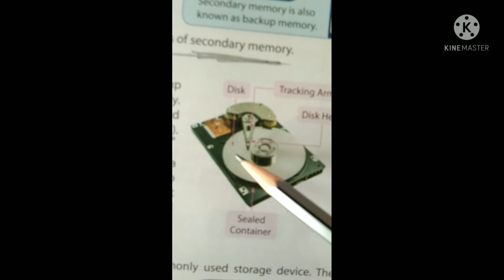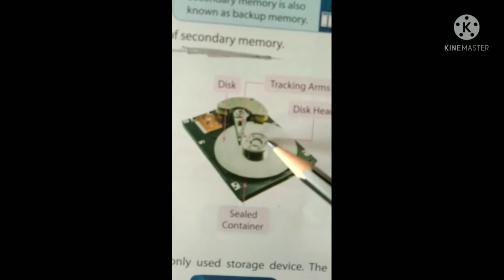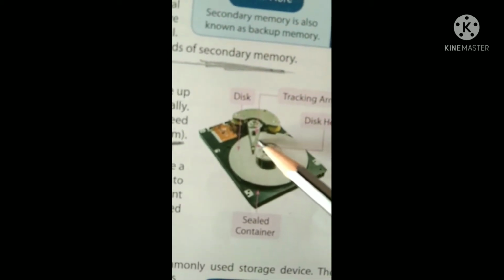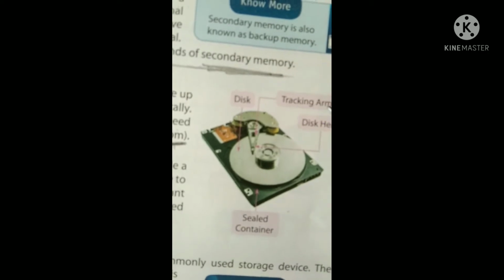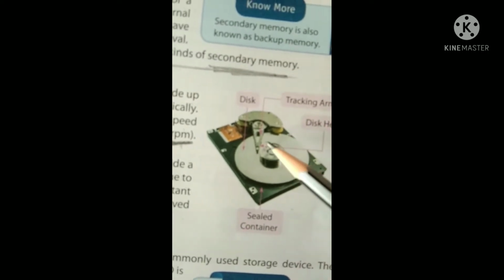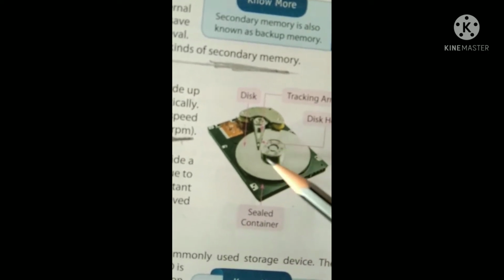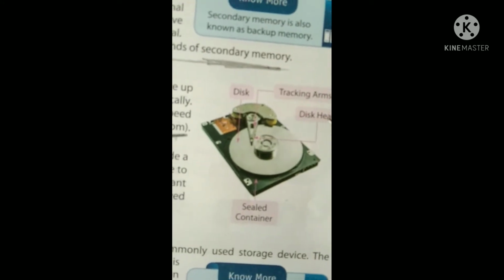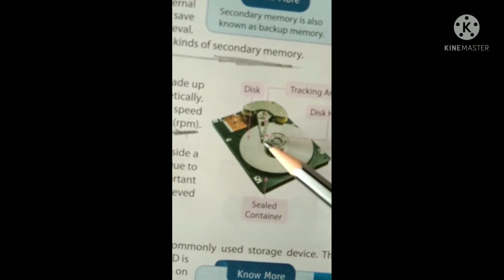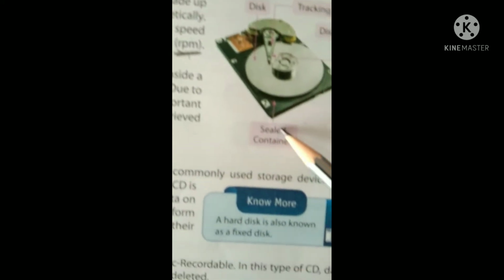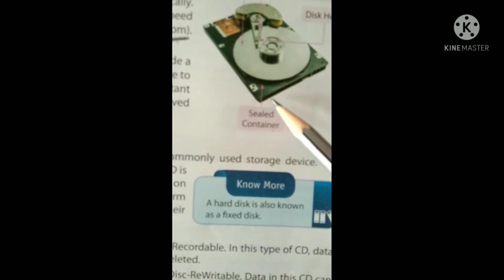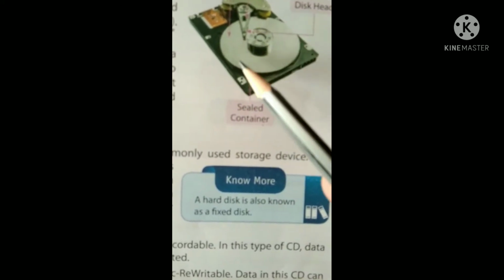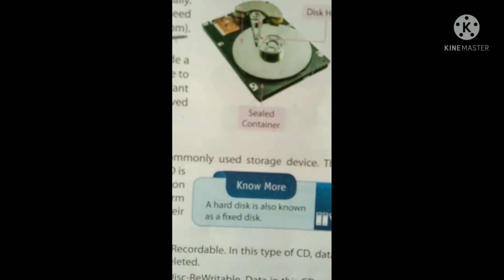Hard disk, this is the disk that revolves when you do your work. This one is the tracking arm. When it goes on, this touches and this revolves. And the disk head, this is the disk head also. And here it is given a sealed container, where this disk revolves.